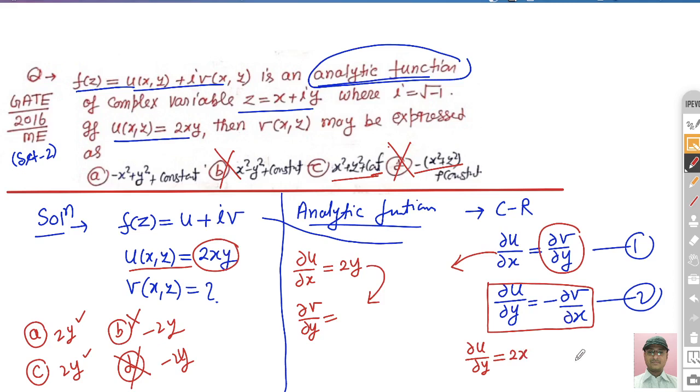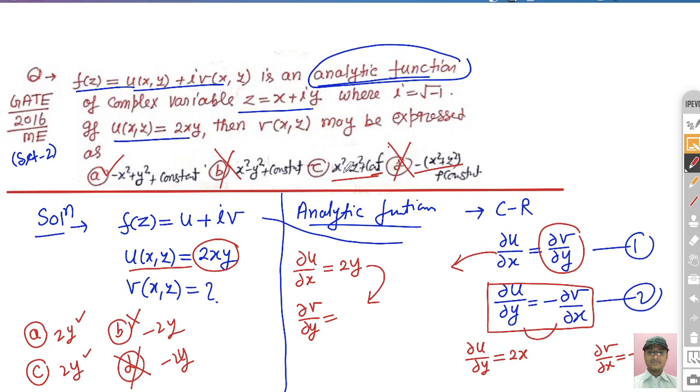Now find del v by del x for options A and C. For option A, del v by del x is basically minus 2x. These are equal if del u by del y is equal to minus del v by del x. So option A is correct, as it satisfies both equations.